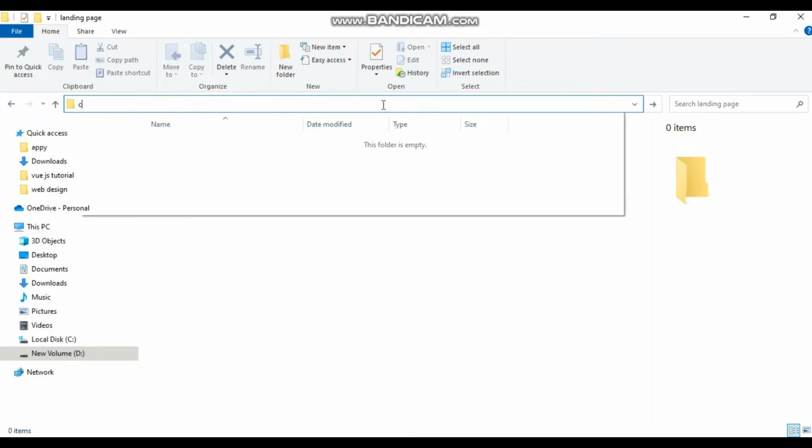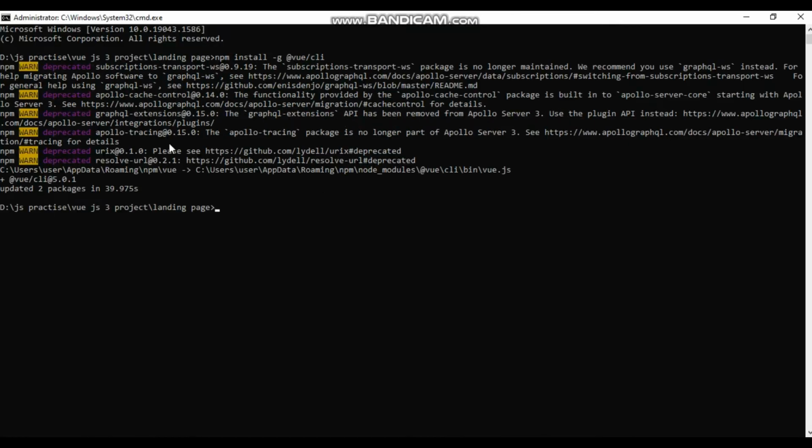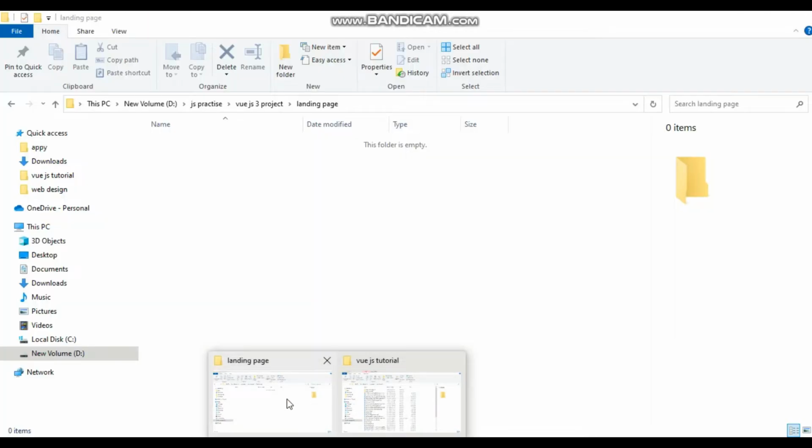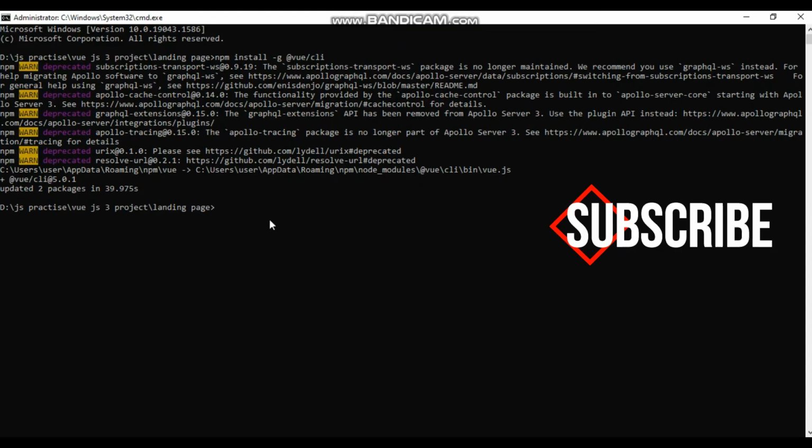Just simply type here cmd. That's it, and install this package now: npm, node package manager, install globally Vue CLI. Wait a few seconds, and it is done and successfully installed all of this package in this folder. Now I'll set up the Vue.js project.